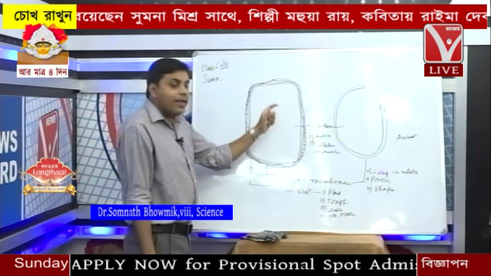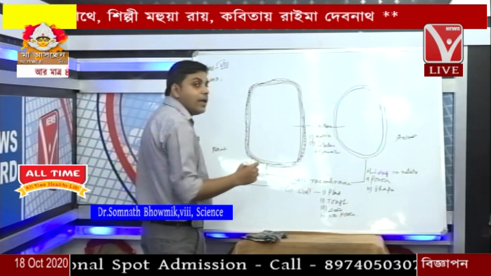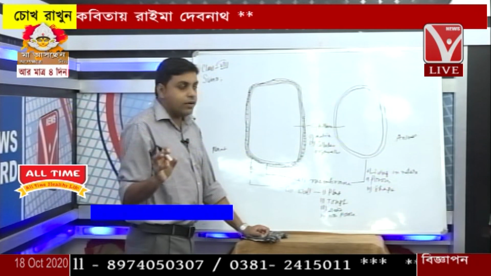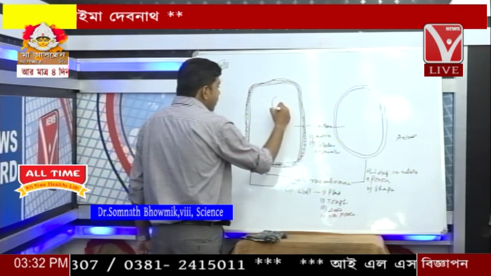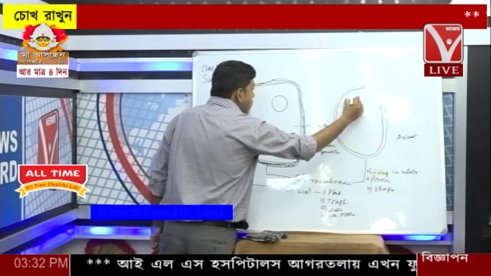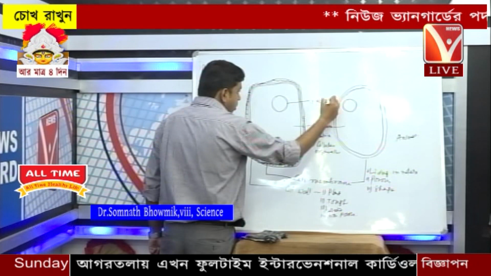In the cell, the most important cellular organelle is the nucleus. The nucleus is more or less a spherical structure. There is a nucleus in every cell, the plant cell or the animal cell. This spherical structure is called the nucleus.